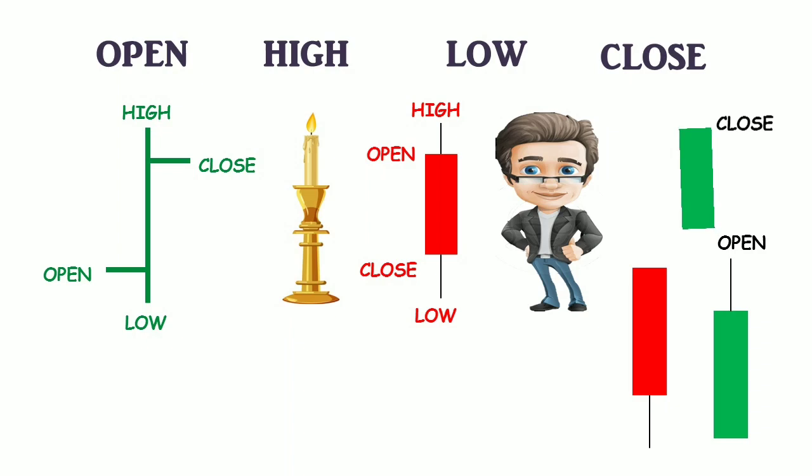Let us see some of the common types of candlesticks. This one is a long red candlestick in which the market opened near its high and closed near its low. It's a bearish candle. Opposite to this candle is a long green candle where the market opened at a low and closed at a high. It is called a bullish candle.